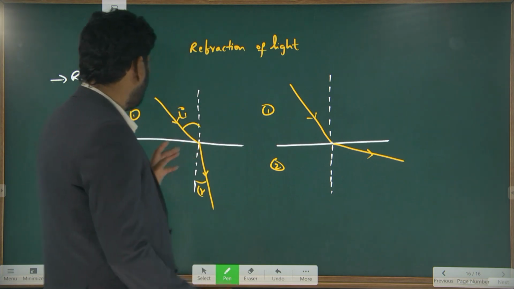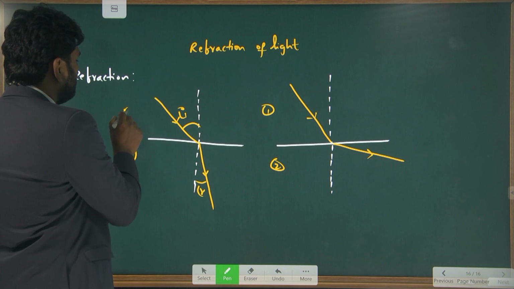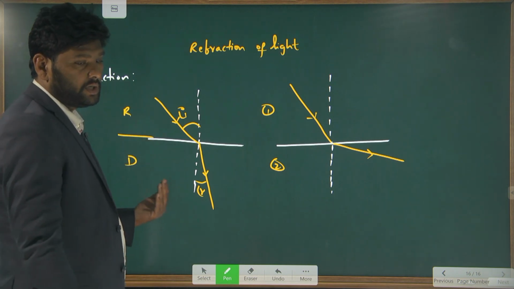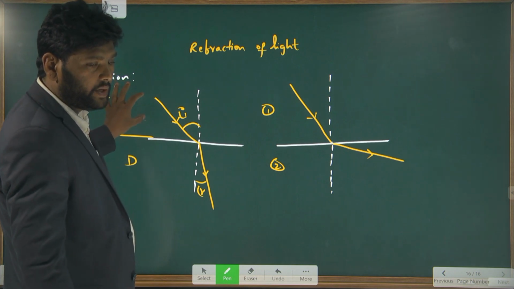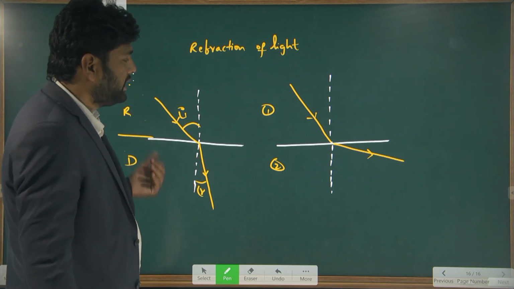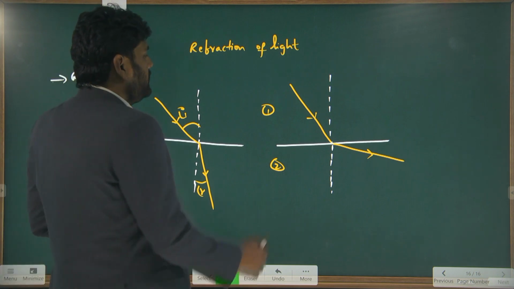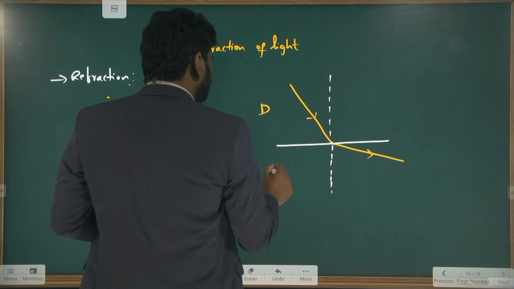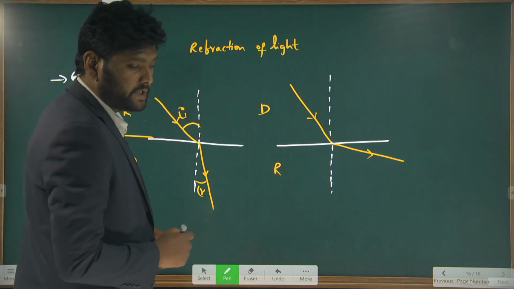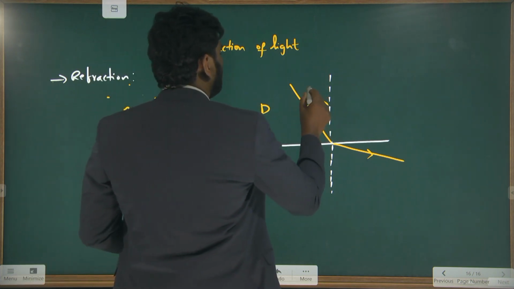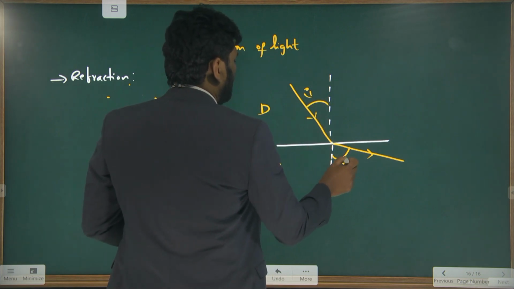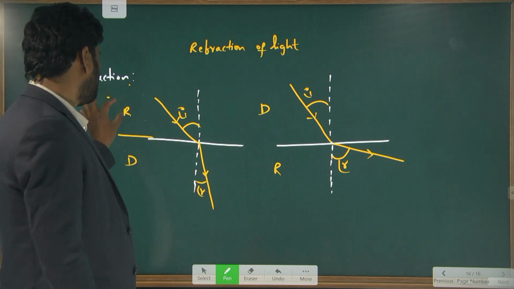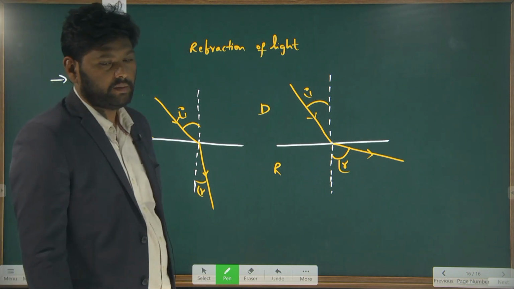When a light ray travels from a rarer medium to a denser medium, the bending takes place towards the normal. When a light ray travels from a denser medium to a rarer medium, the bending takes place away from the normal. Here this is the angle of incidence, this is the angle of refraction. So what is this rarer medium? What is this denser medium?